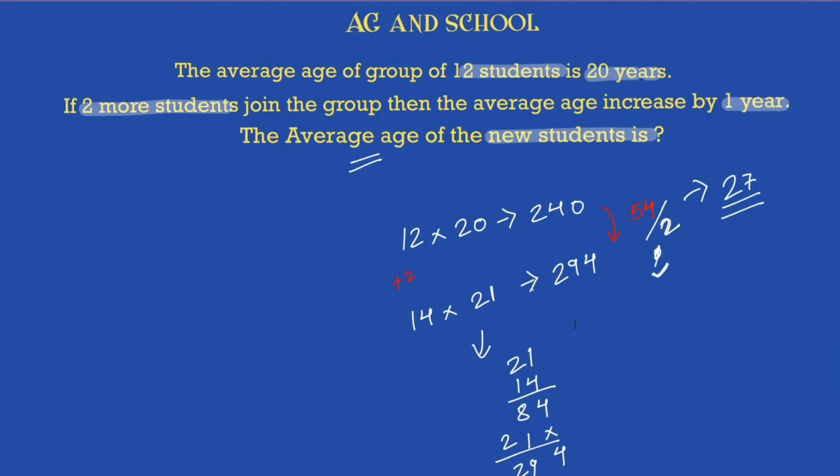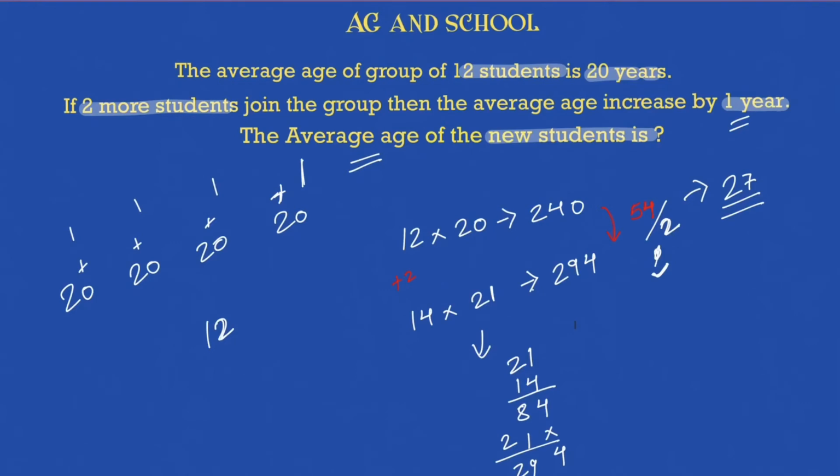Now how will you solve it by the shortcut that we have studied till now? So you will say that 20 was the initial average age of all the students, which are 12 students. Now you add 1, because 2 students add 1. So now what will happen? The new average becomes 21. So these 2 students have given how many? They had given 12, just like in the previous scenario.